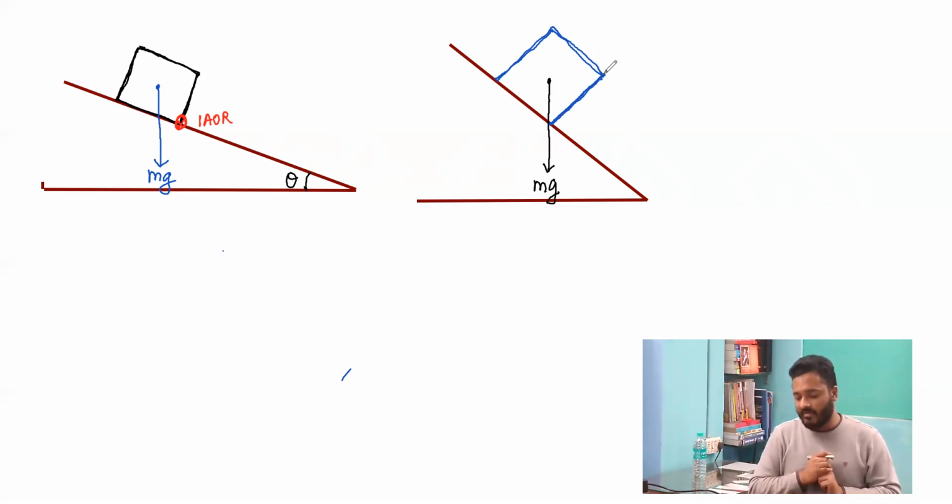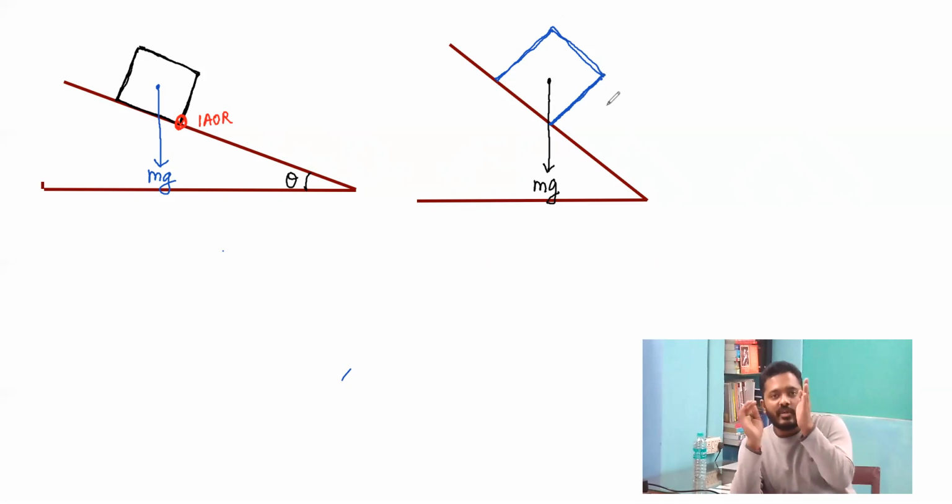Just after this angle, the weight will cross the instantaneous axis of rotation and the system will topple.